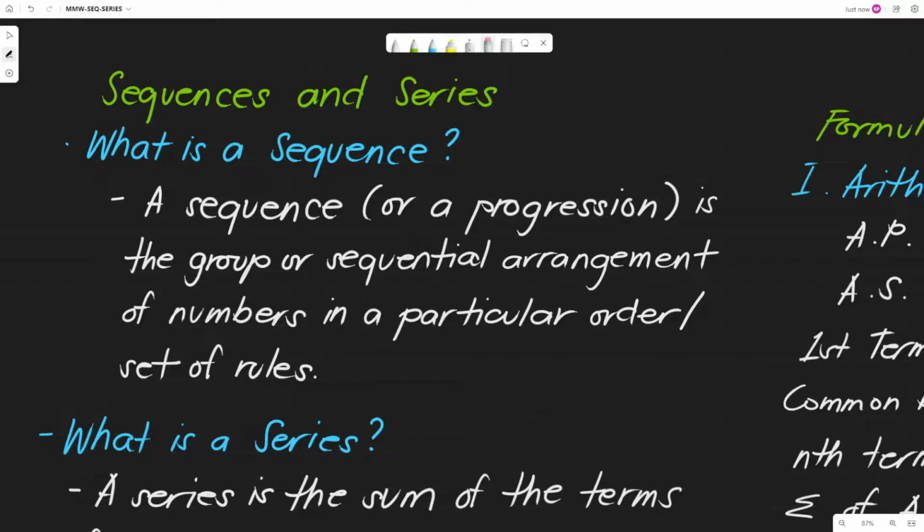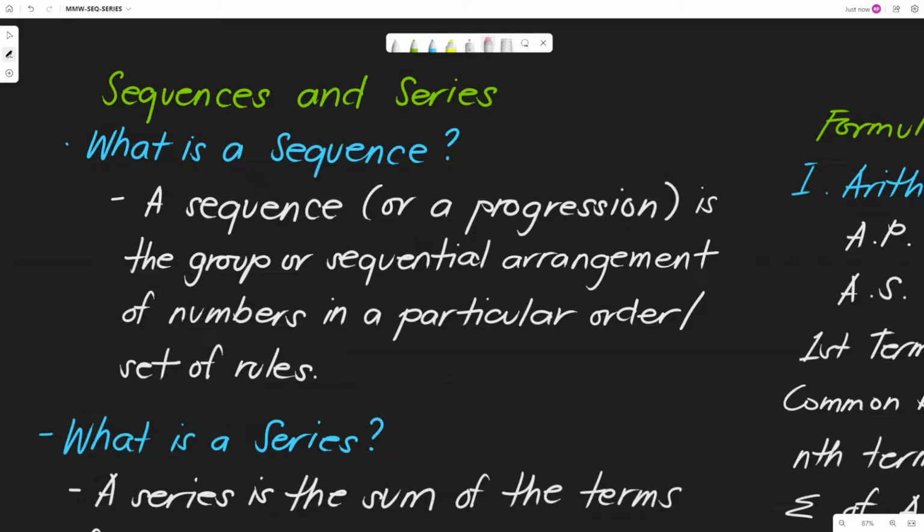Okay, so let us define what is a sequence. A sequence, or a progression, which is the other term, is the group or sequential arrangement of numbers in a particular order or set of rules. Meaning hindi lang siya random, hindi siya randomized order. Actually, yung pagbibilang natin, 1 2 3 4 5 6 7 8 9 and so on and so forth, that is a sequence. Later malalaman natin ano kayang klaseng sequence yung commonly alam natin. So that is a sequence.